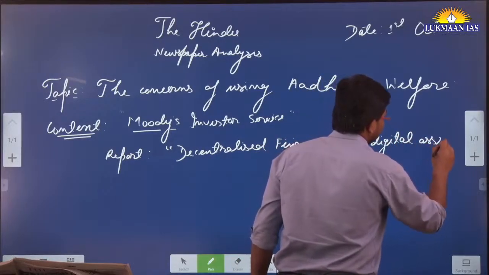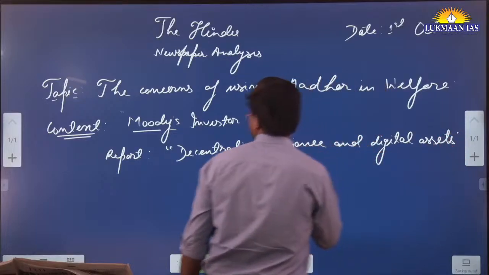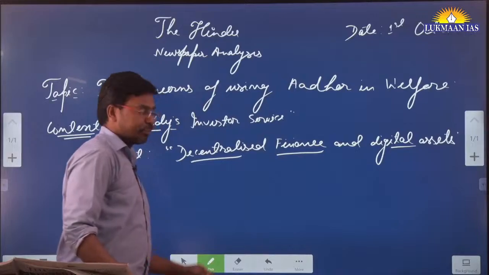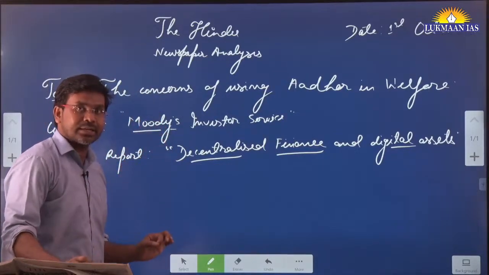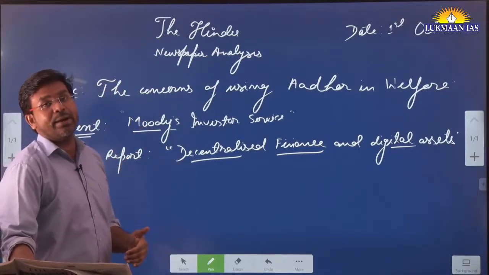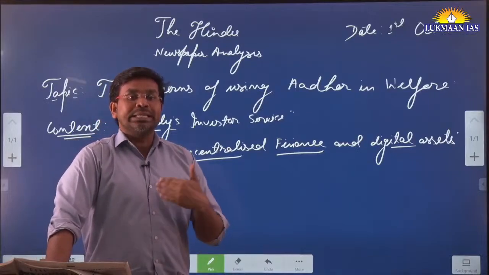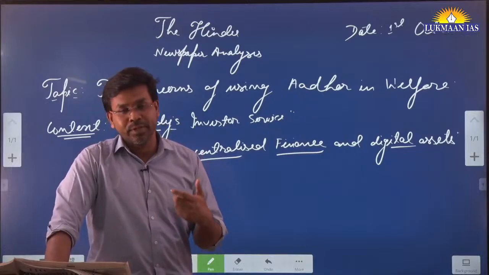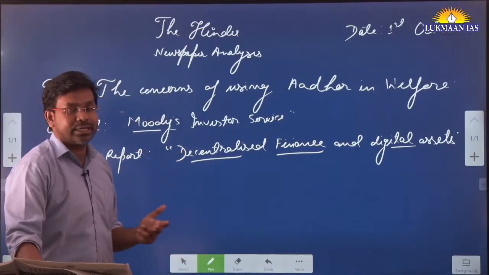This is the name of the report released by Moody's Investor Service. In this report they talk about the decentralized financial system, and about the digital infrastructure that assists decentralized finance.